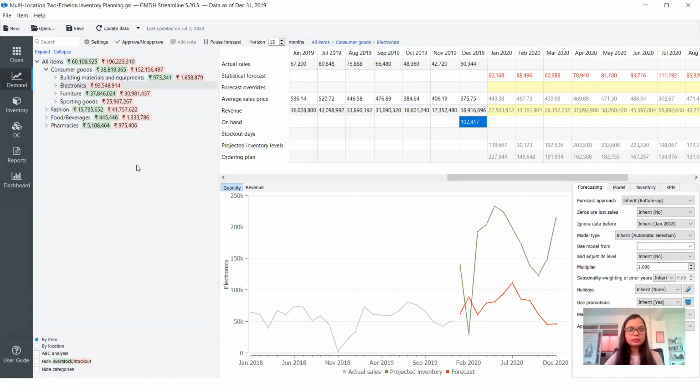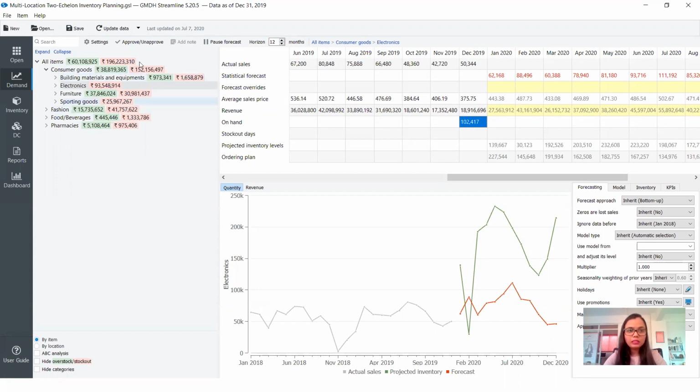In this section, I've selected a multi-location setup to work on the inventory optimization demo. In this case, we have a particular distribution center, and this distribution center is supplying different locations, or we can call them warehouses. That's how we have built this presentation.